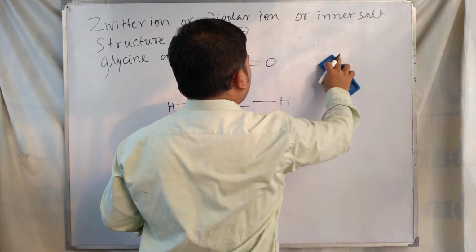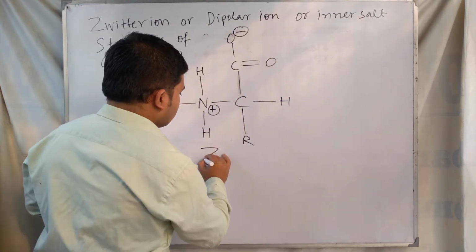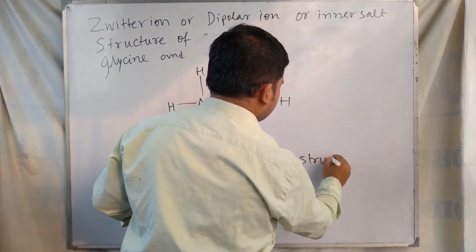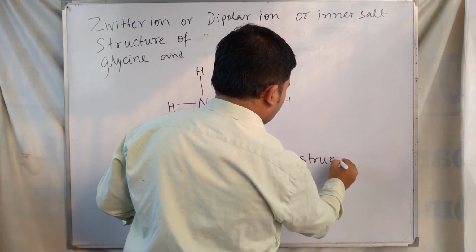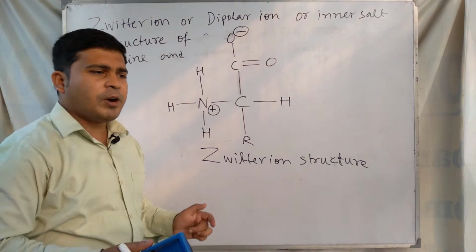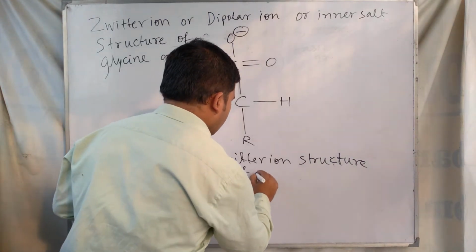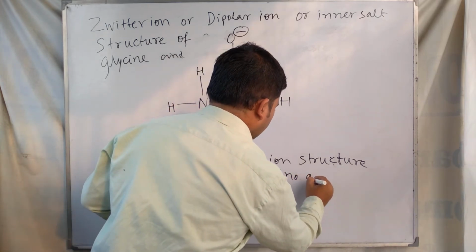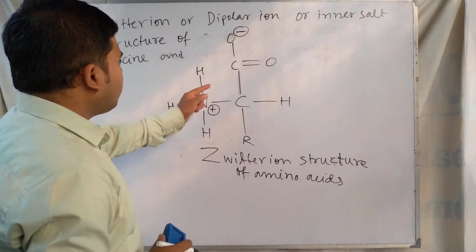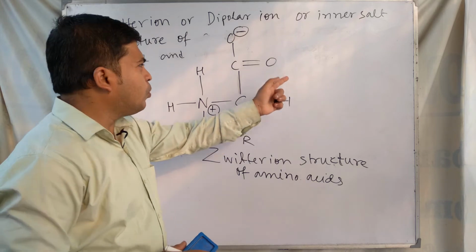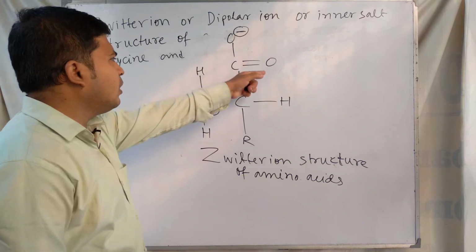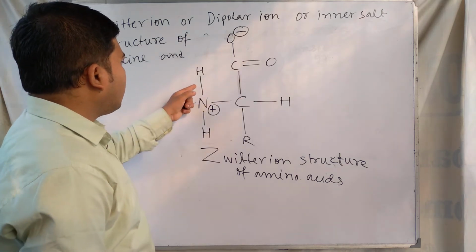This structure of the amino acid molecule is called the Zwitter ion structure. In the amino acid molecule, the amine group and carboxylic acid group are both present, and from the carboxylic acid group H plus is released and added to the amine group.